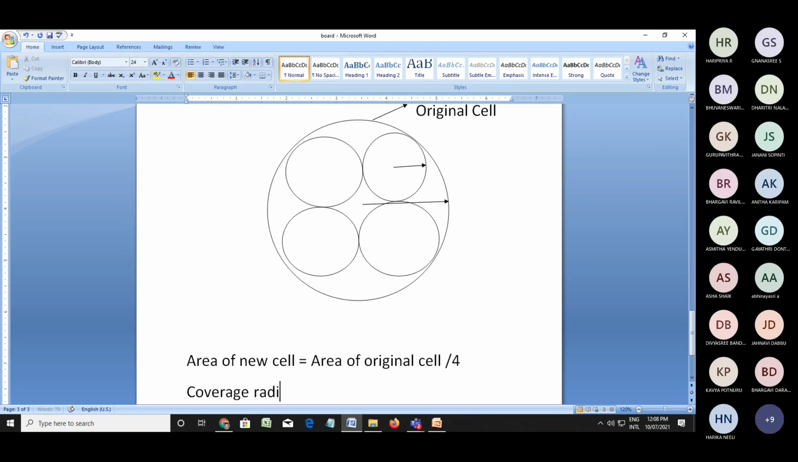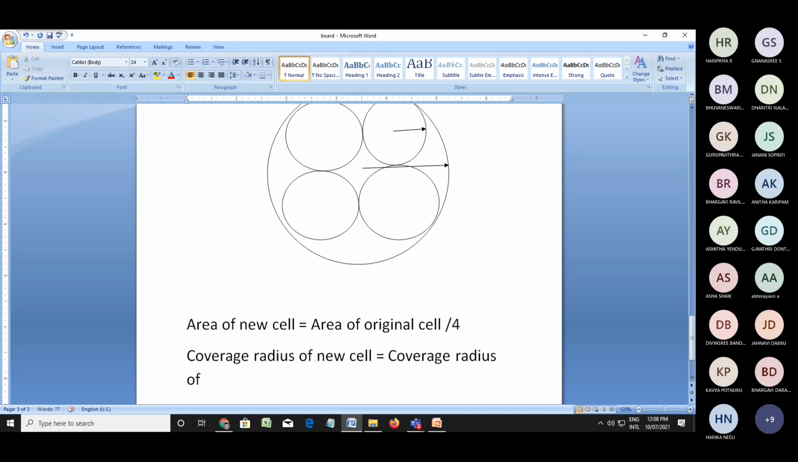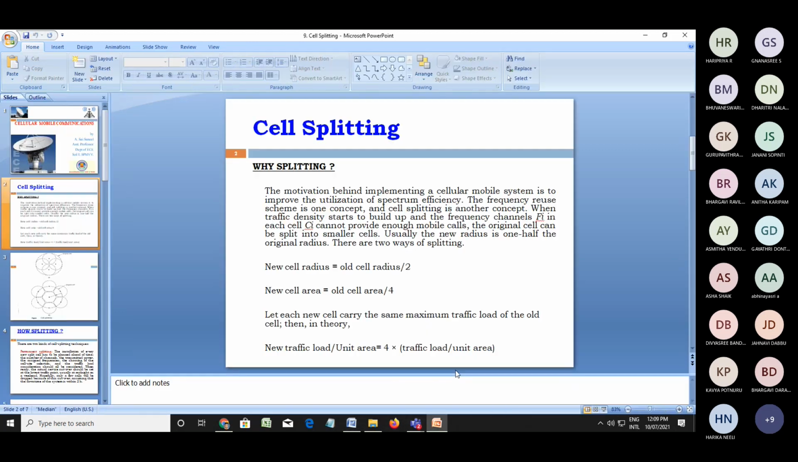Next, the coverage radius of a new cell is equal to the coverage radius of the original cell divided by 2. That is, the coverage radius is only half. Then, what about traffic? Total traffic is increased by 4 times. Traffic increased by 4 times. That is the concept of cell splitting.